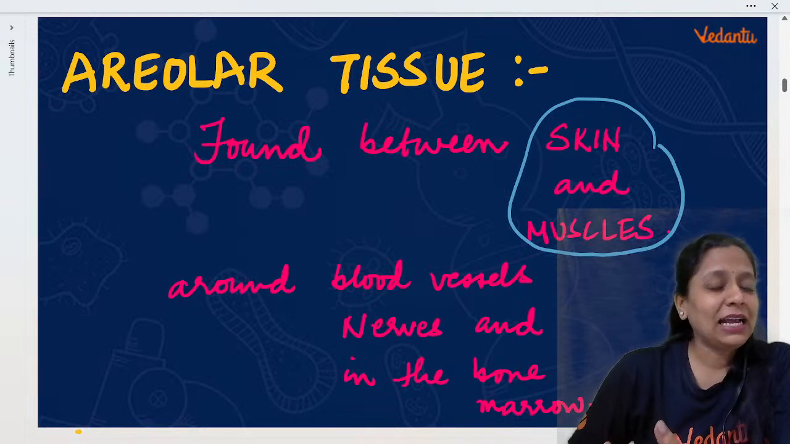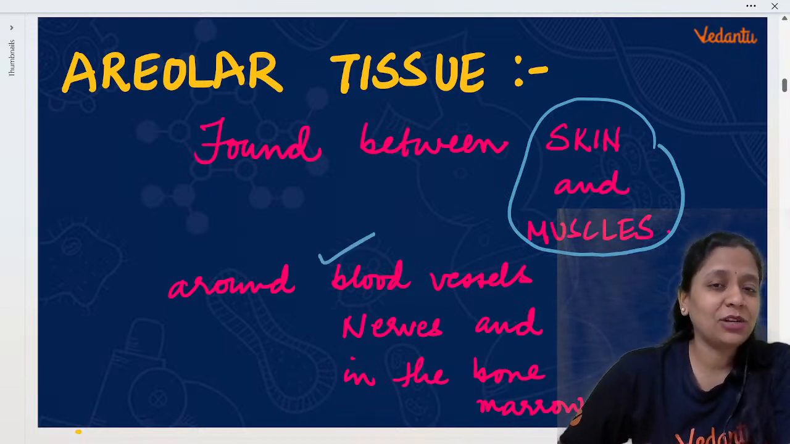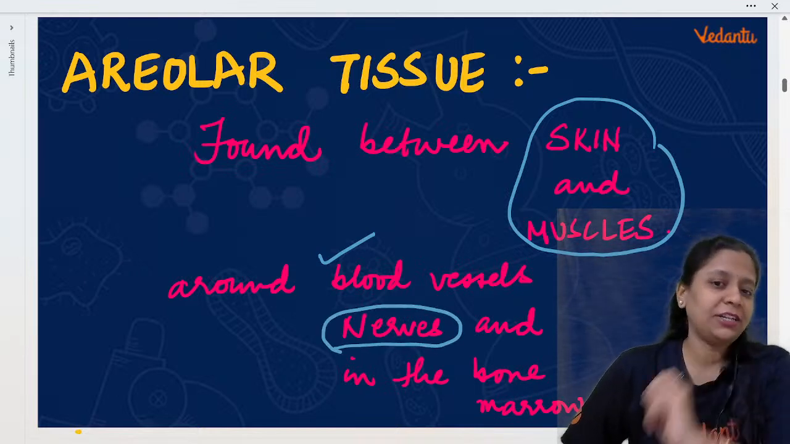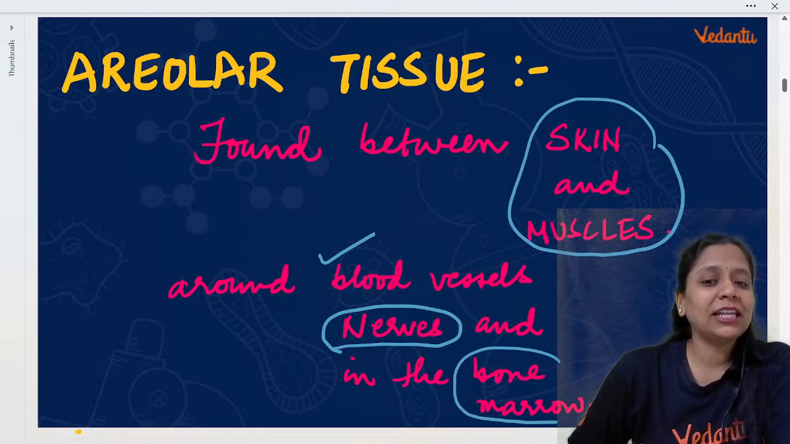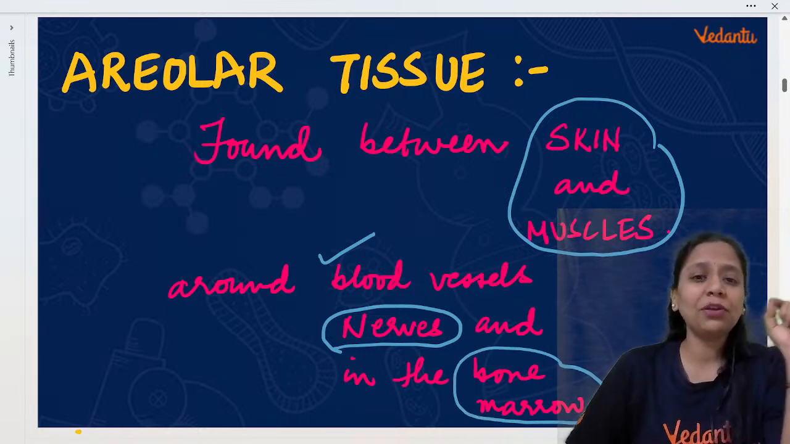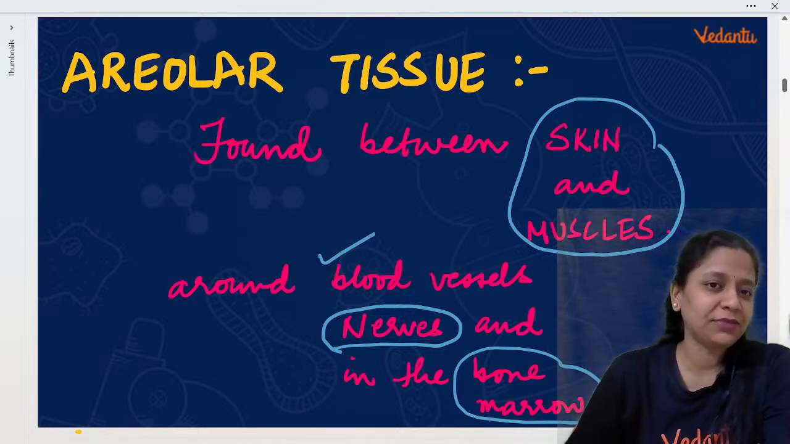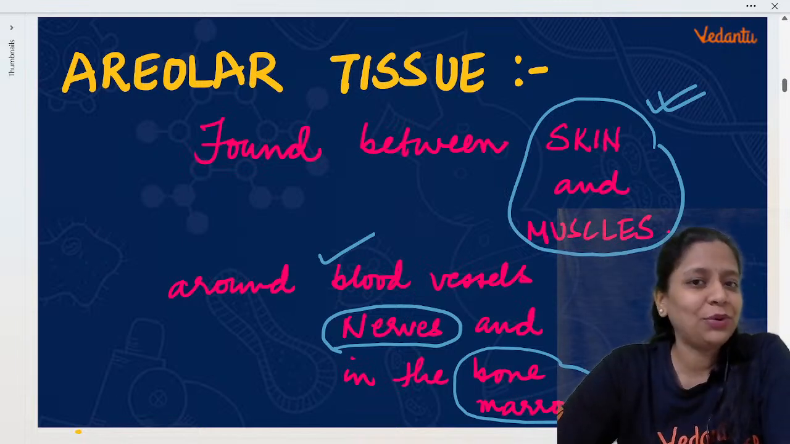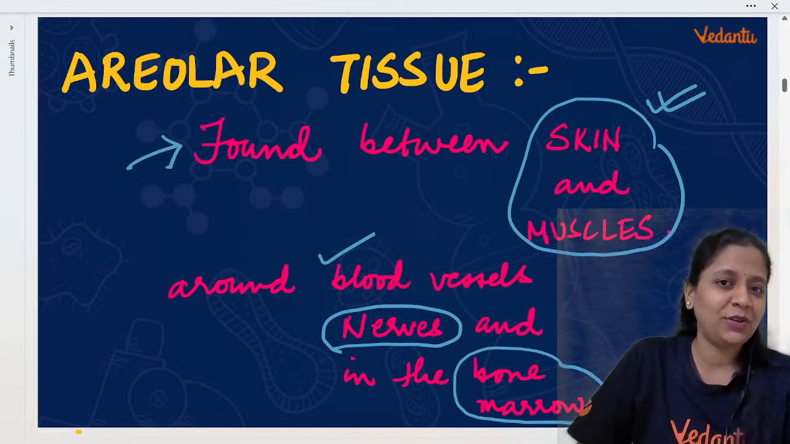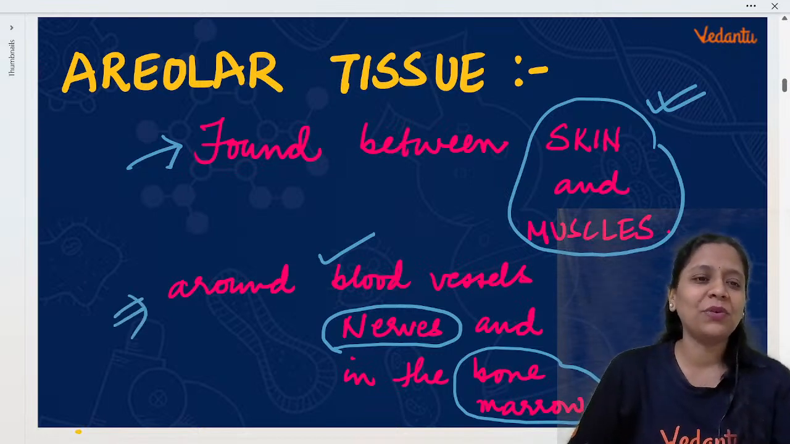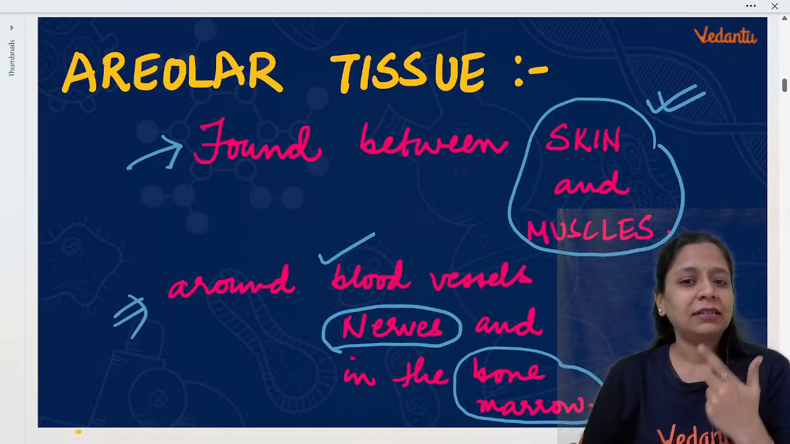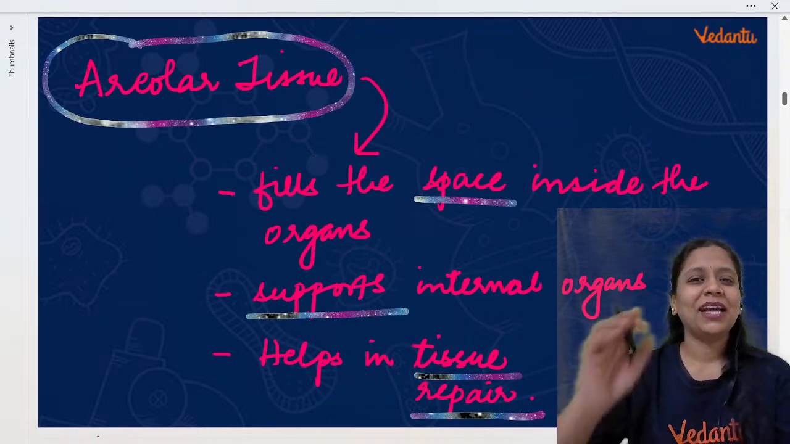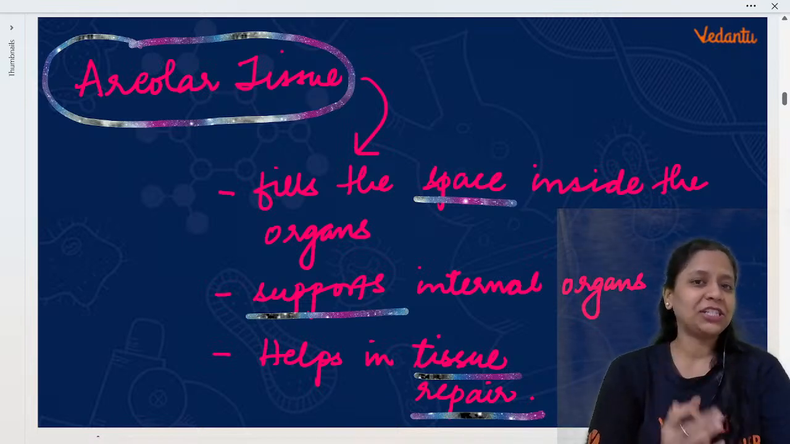And ఇంకా ఎక్కడ లొకేషన్? బ్లడ్ వెసల్స్ లో, అరౌండ్ ది బ్లడ్ వెసల్స్, నర్వ్స్ దగ్గర కూడా areolar tissue will be there, and also in the bone marrow. So bone marrow లో కూడా areolar tissue is found, but mainly ఇది ఎక్కడ ఉంటుంది అంటే skin and muscles మధ్యలో. Okay, this is the main location for areolar tissue, and it is also found in blood vessels, nerves and also in the bone marrow. Okay, now areolar tissue main function enti?